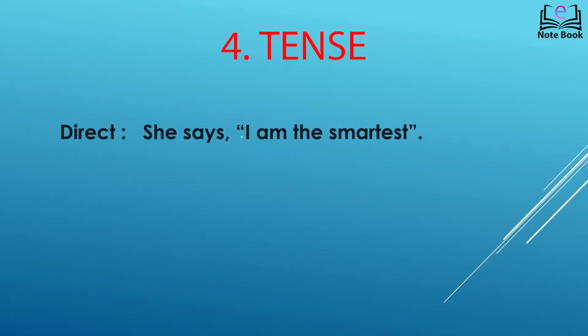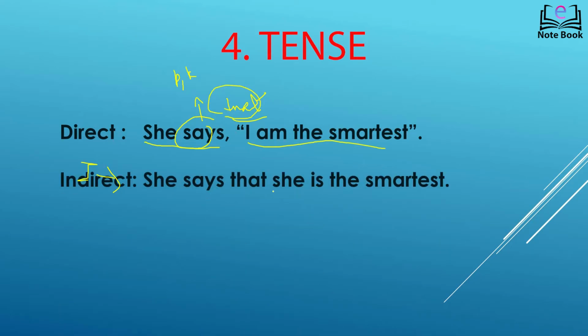The next one is, she says, I am the smartest. Now what most of us do is, we write this as, she said, we add a that, and we write, she said that she was the smartest. What most of us forget is that if the reporting verb has present or future tense, we don't change the tense here. We simply add that and write it as it is. So the answer becomes, she says that she is the smartest. Change of pronoun is compulsory.